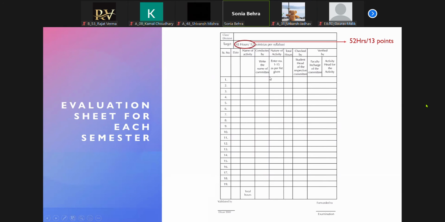Then you will be putting whatever your date of the activity, name of the activity, conducted by कौन सी, जैसे अभी IEEE है, so conducted by IEEE, nature of the activity, as I told you, you have a list from 1 to 15. कौन से इसमें आ गया है? Suppose IEEE we have mapped it, so you will be writing 5 over here.